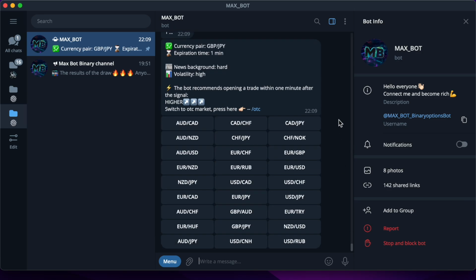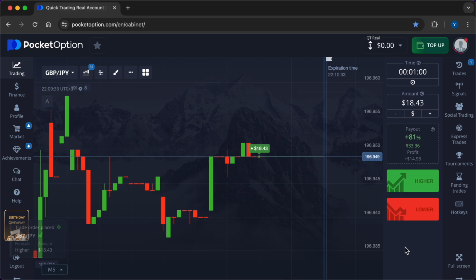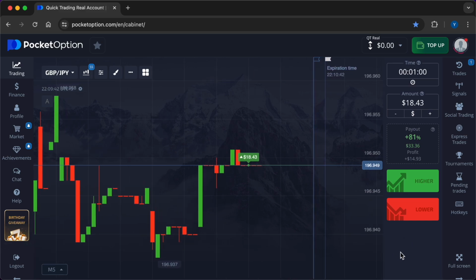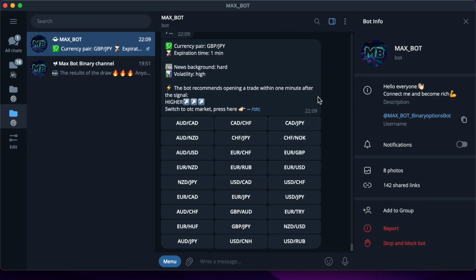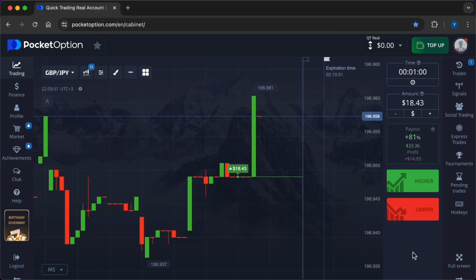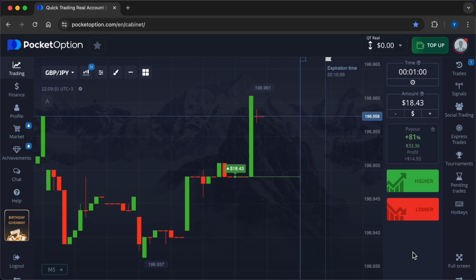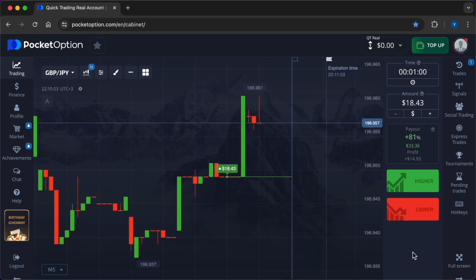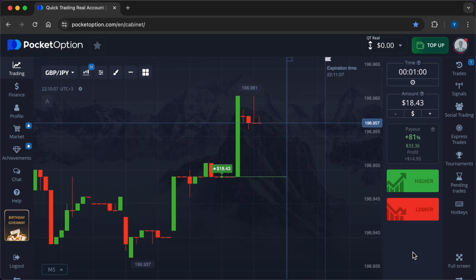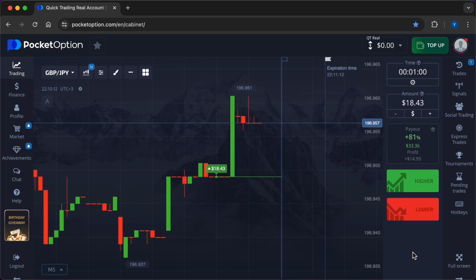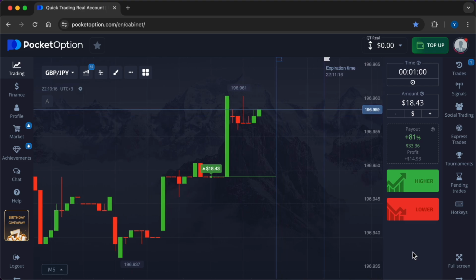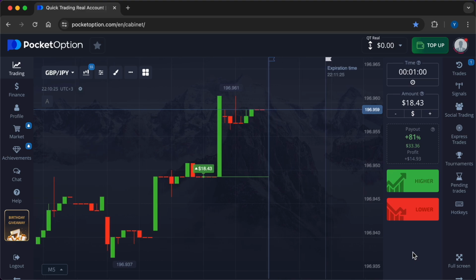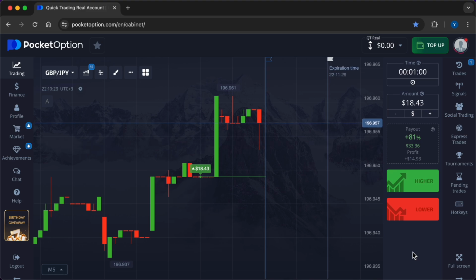The bot is recommending higher. Changes in government policies, especially those related to fiscal policy, monetary policy, and trade agreements, can have a direct impact on currency values. Policies that affect economic growth, inflation, and interest rates are particularly influential. Government spending and taxation decisions can influence economic growth and inflation, thereby impacting currency values. Expansionary fiscal policies, such as increased government spending or tax cuts, can lead to higher economic growth and inflation, potentially strengthening the currency.